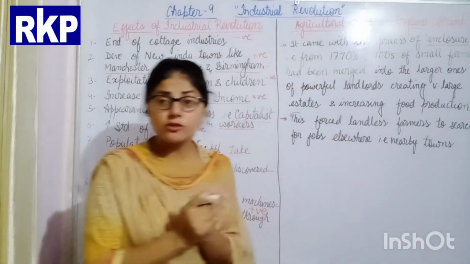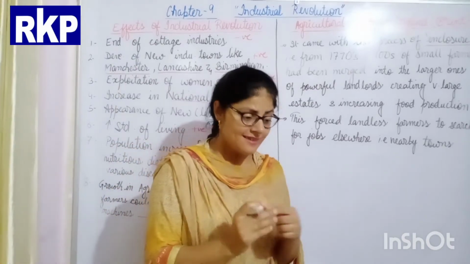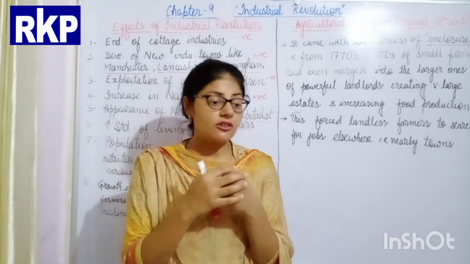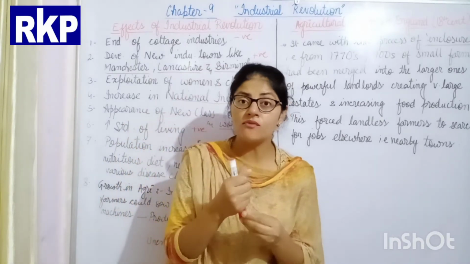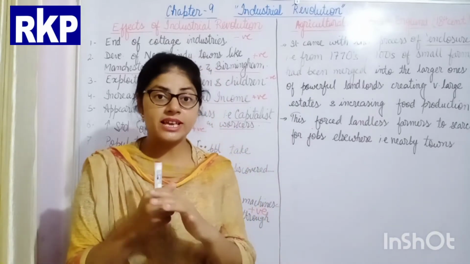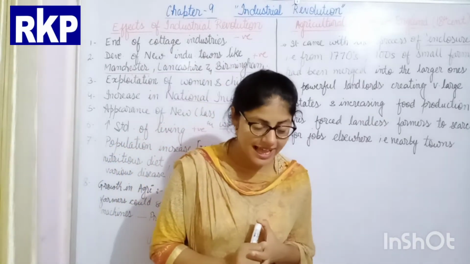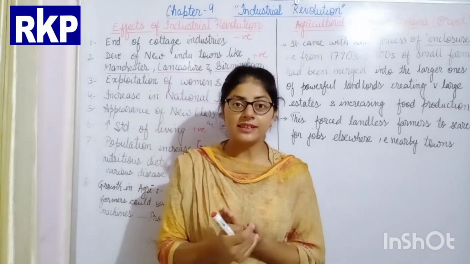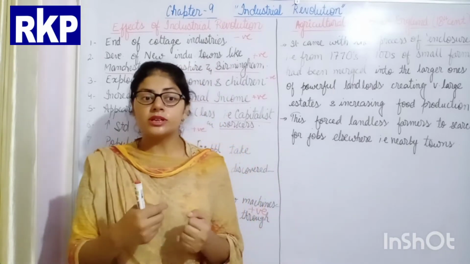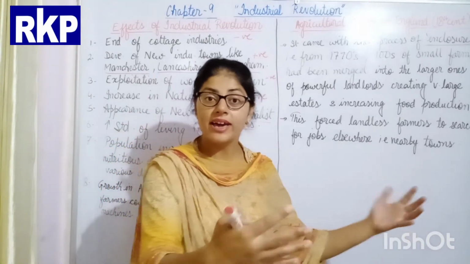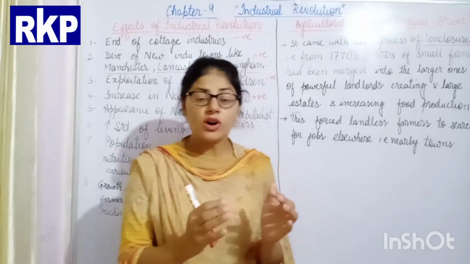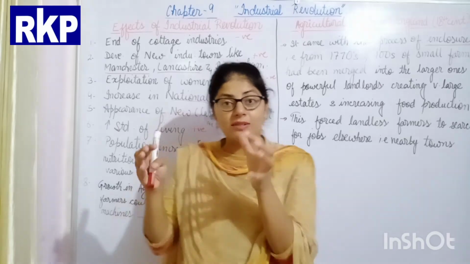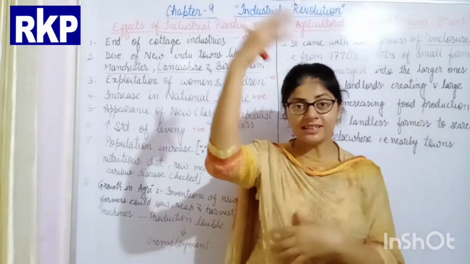What is this enclosure movement? What was there in England? When there was a unified government, that means there was the rule of a stable monarchy. One monarch was there and stability was there in governance. Then the nobles at that time appealed to the monarch that, for increasing production, they needed to acquire a large land, while they were having pieces of land in a scattered way. One plot here, one at another place, one at some other place.